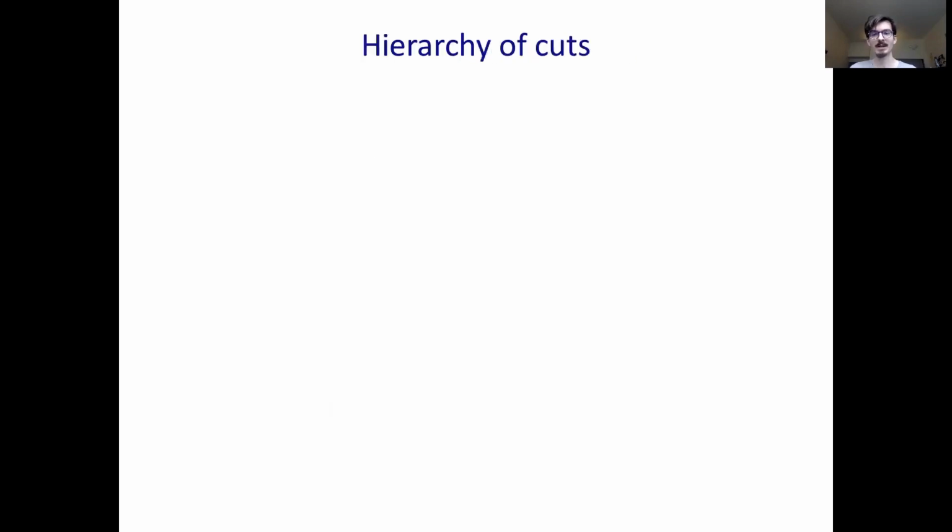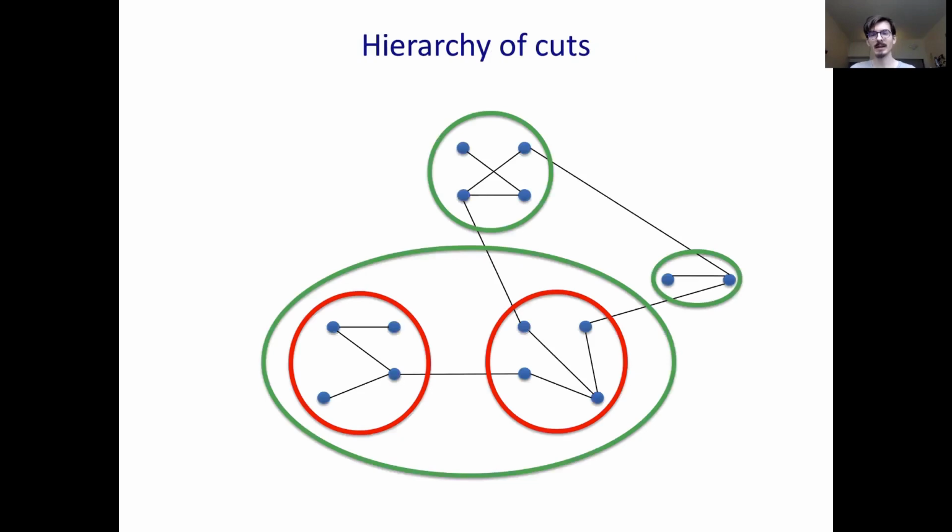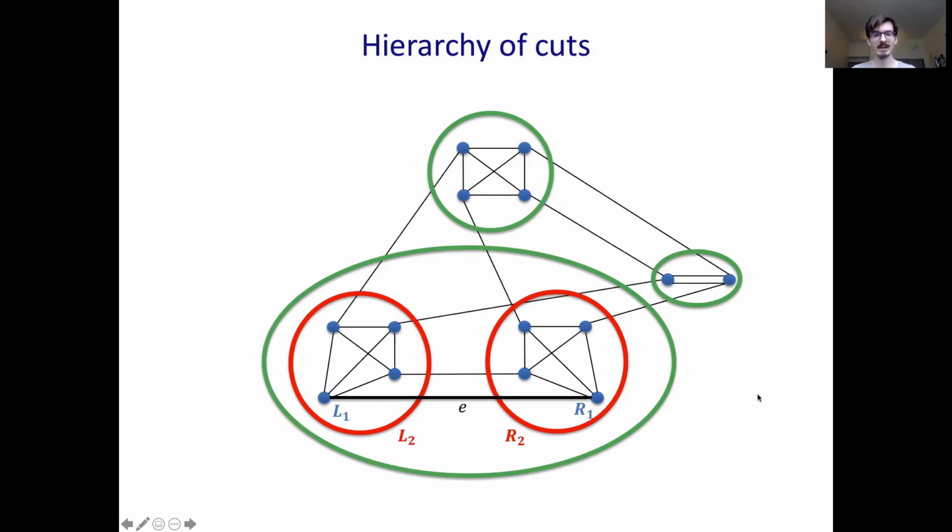So this gives rise to a hierarchy of minimum cuts based on the order in which they were contracted. So in other words, a hierarchy based on containment. And this is the tree we just constructed. And adding back the edges, here the edge E is in 4 minimum cuts, 2 containing its left endpoint and 2 containing its right endpoint. And here we say that L2 is higher than L1 and R2 is higher than R1 in this hierarchy. So here F would only be in 2 minimum cuts.